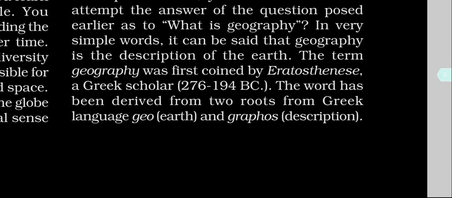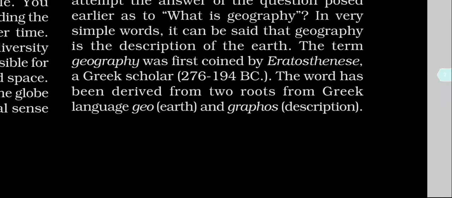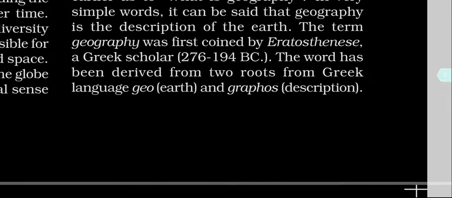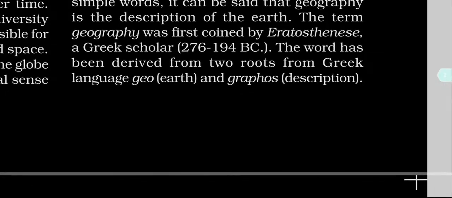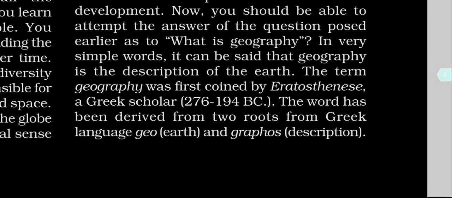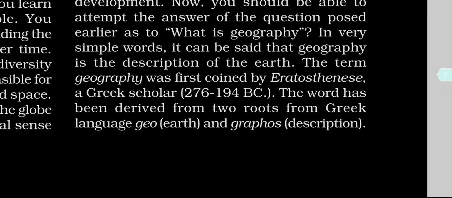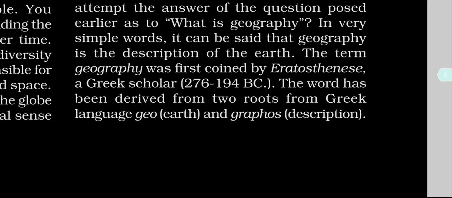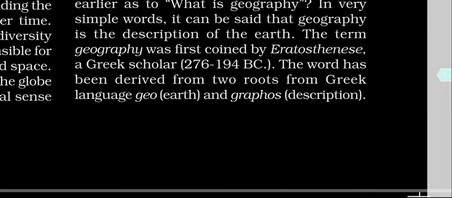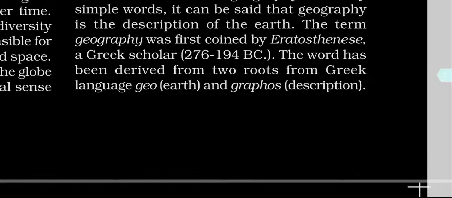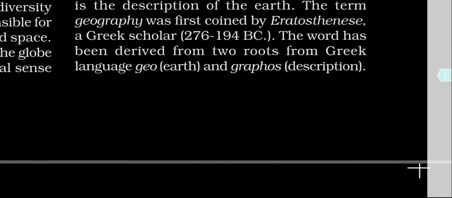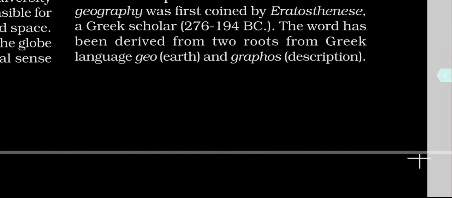So if someone asks what is geography actually, it is a term coined by the Greek scholar Eratosthenes, who lived between 276 to 194 BC.